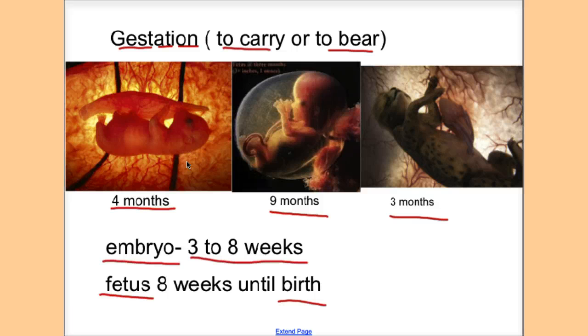Again, the gestation period, as I said, differs. One organism, for example, a human, will give birth after 9 months from fertilization, whereas a cheetah will give birth after 3 months from fertilization. So just to recap, gestation is the time from fertilization to birth.